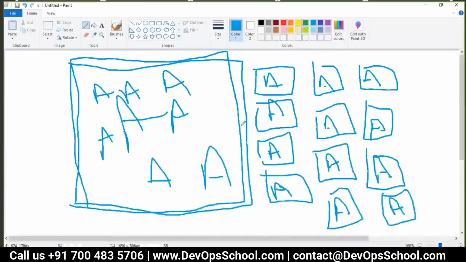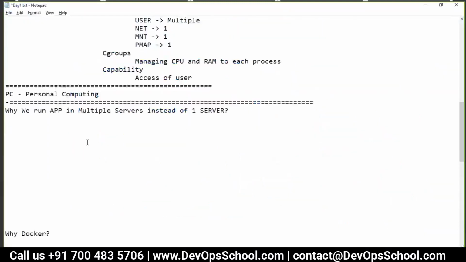Think about it: do you really access each machine's port? If you're running the application on multiple servers, do you really hit the IP address of the machines and then access the port? What do we use? We normally use a load balancer in the front. So why do we run an application on multiple servers instead of one server? There is one reason, which you can call availability, because the load balancer will make it available.